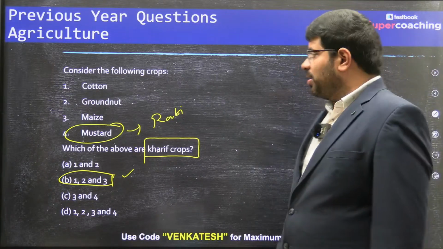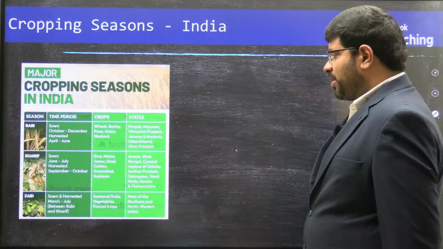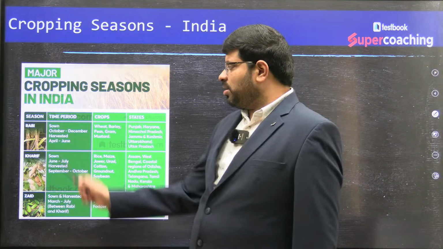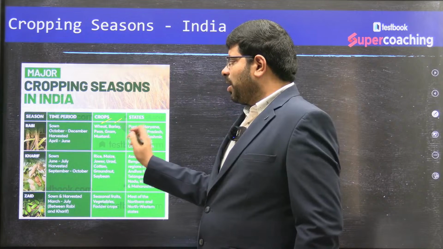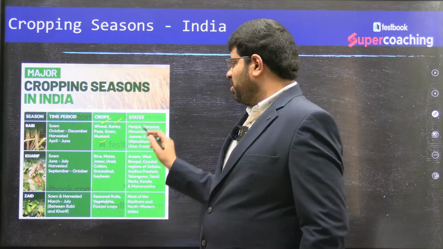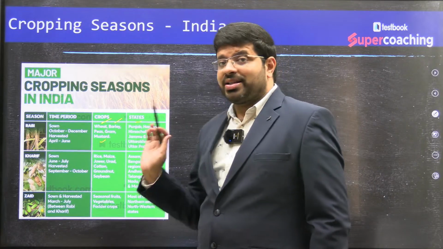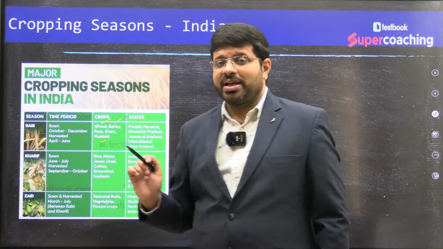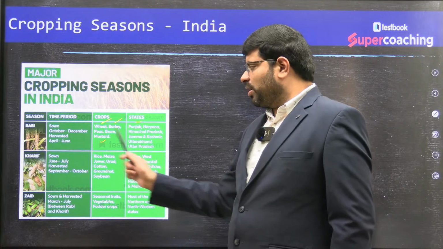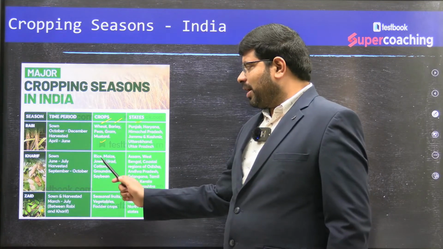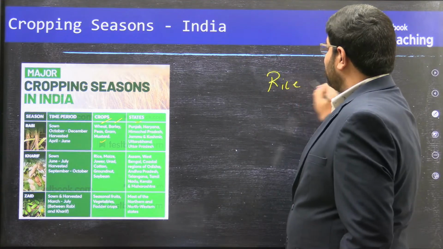Cotton, maize, groundnut, very much grown in the kharif seasons. If you see the cropping seasons, the rabi season, October to December sown and harvested April to June. The crops are wheat, barley, peas, gram, mustard in the states of Punjab, Haryana and all. Now, wheat, we anyhow know it is a rabi crop. It's a very easy question. Nobody would be asking that as a dominant one. They'll be asking the tricky ones. The mustard is only grown here. Then in kharif, rice is grown here. Then you should also know that rice is grown in all the 3 seasons in India.